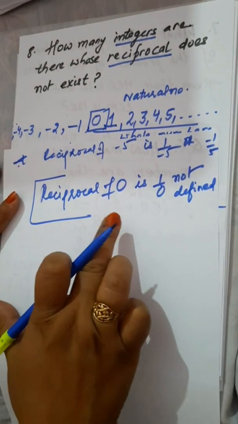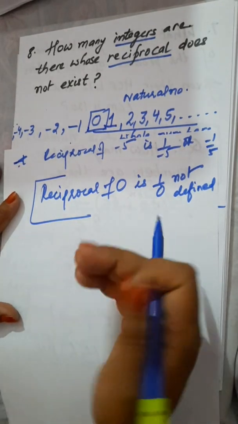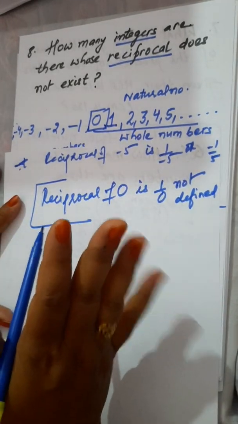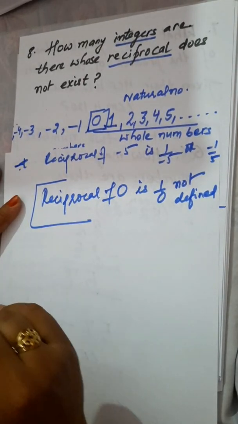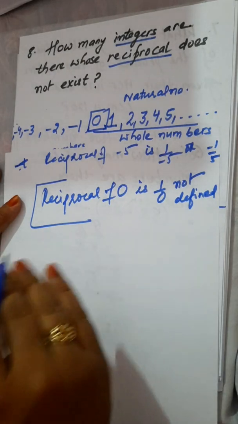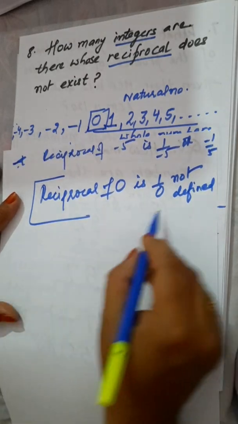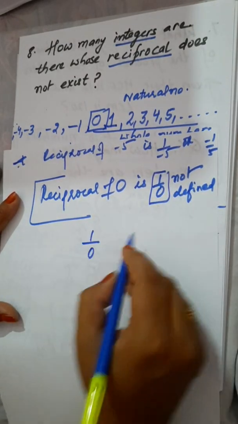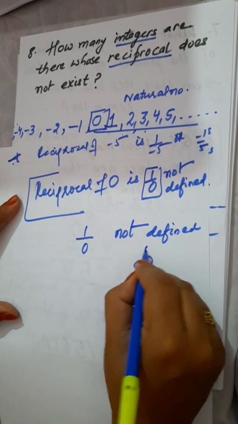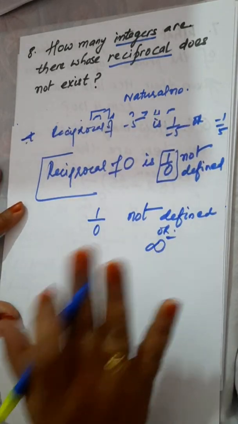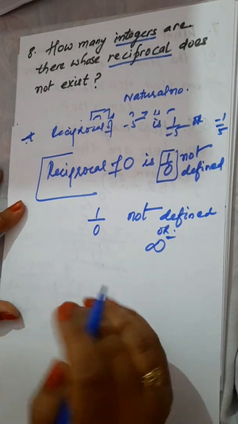So 0 is the integer whose reciprocal does not exist. Except 0, you can find the reciprocal of negative numbers also, positive numbers also, negative integers also, positive integers also, but you cannot find the reciprocal of 0. Here the reciprocal of 0 is 1 upon 0, and this 1 upon 0 means not defined or infinite. Reciprocal of 0 does not exist.